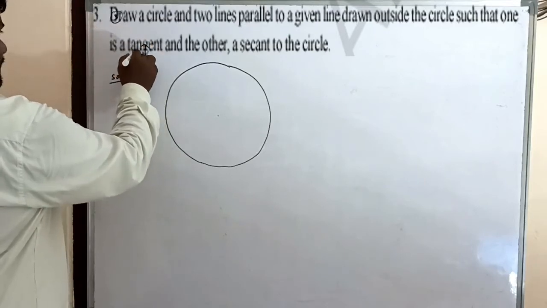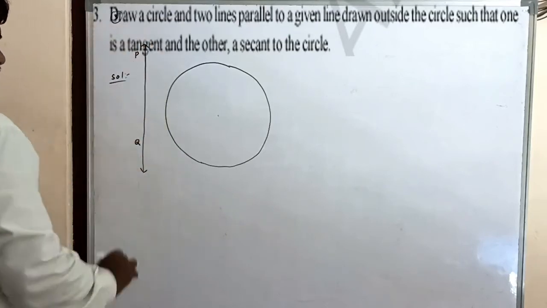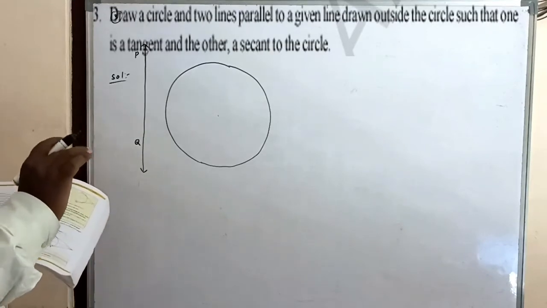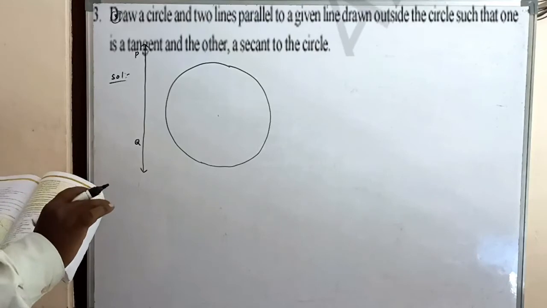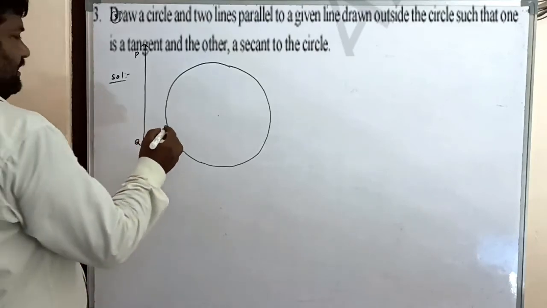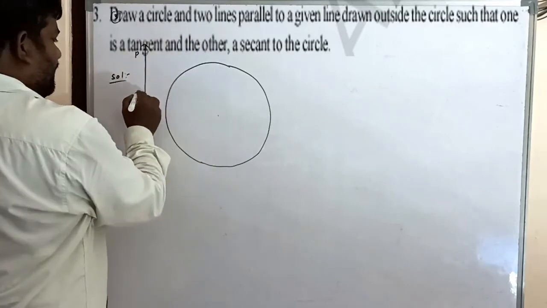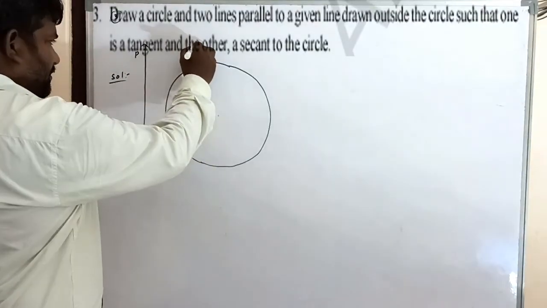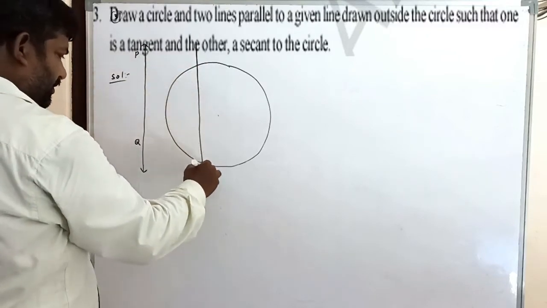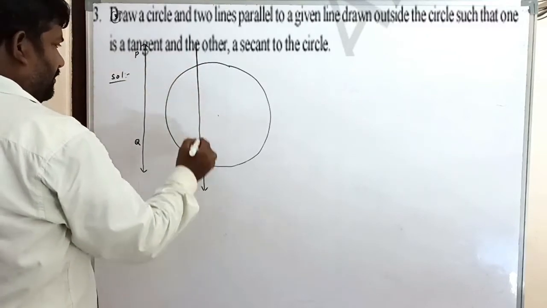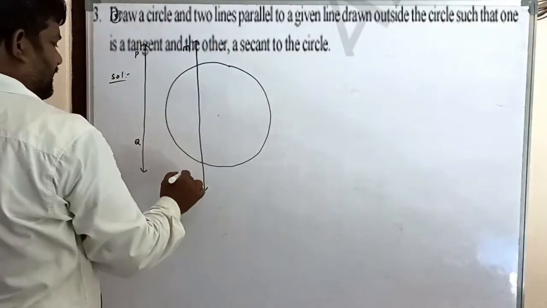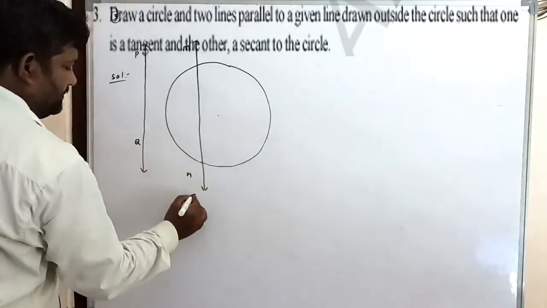Draw lines parallel to PQ. Suppose this one is MN. This is the secant.